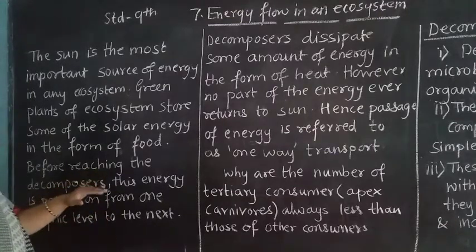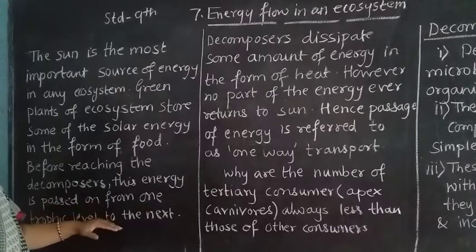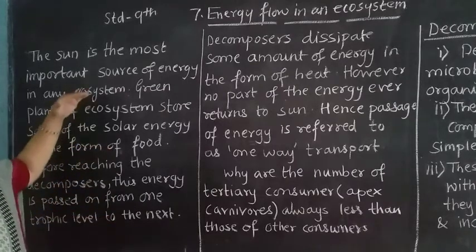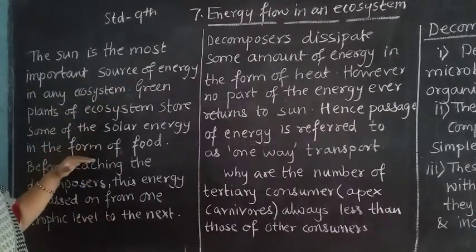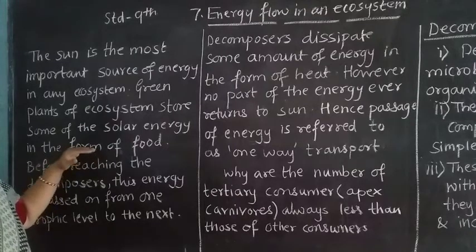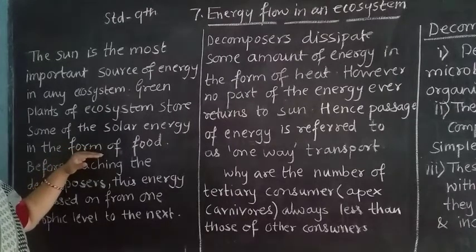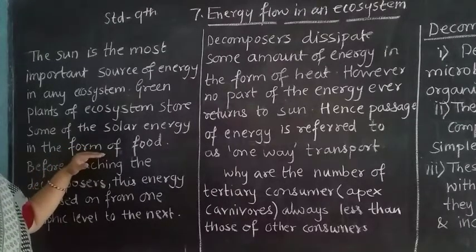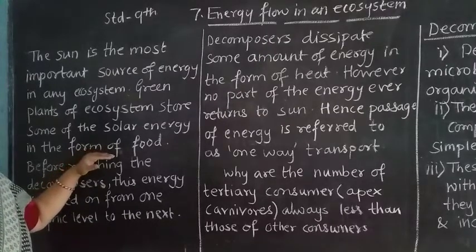Now, what does this statement tell us? We have seen that green plants have one role in this food chain, and for green plants the important thing is solar energy. Whenever green plants absorb solar energy, they prepare their food. This food is taken by the grasshopper.